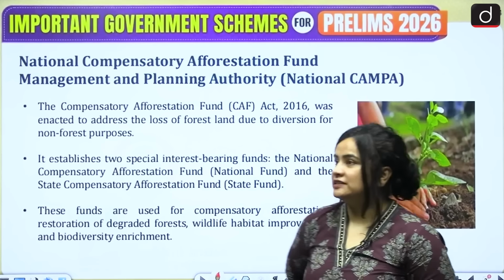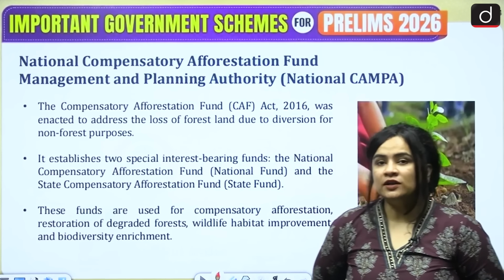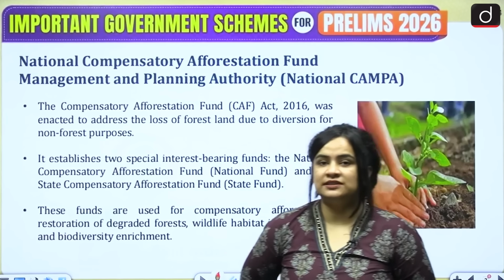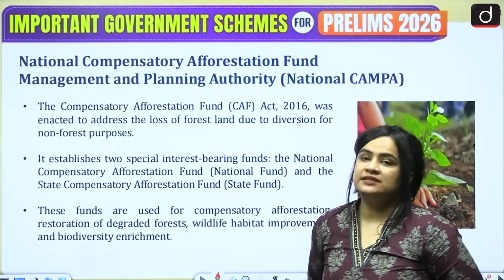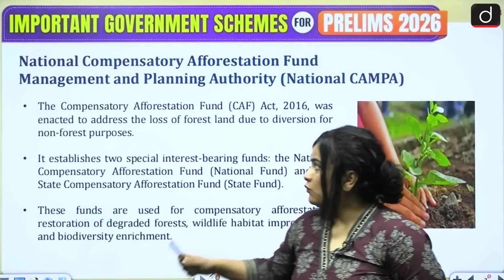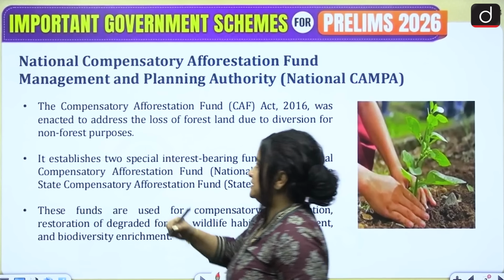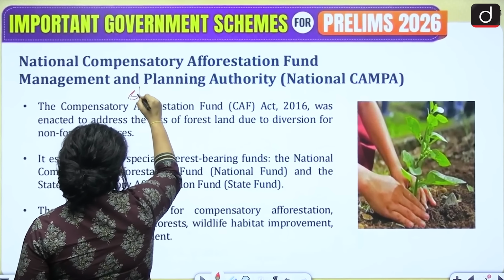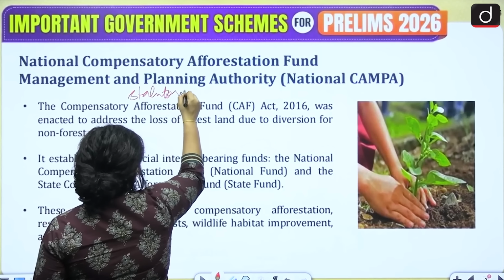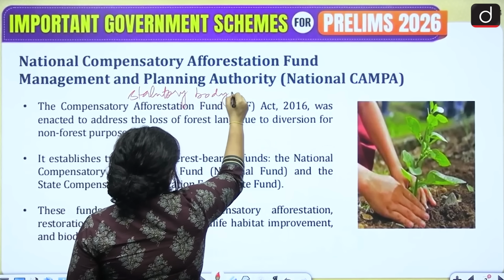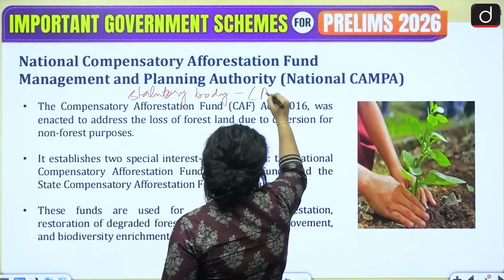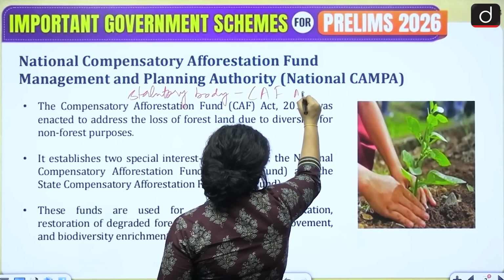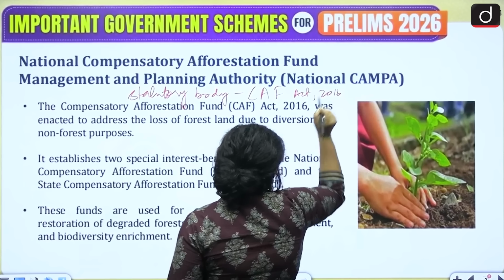Let's begin with the very first scheme, which is the National CAMPA or the National Compensatory Afforestation Fund Management and Planning Authority. Now, what exactly is this, students? It is basically a statutory body or an authority that was established under the Compensatory Afforestation Fund Act of 2016.